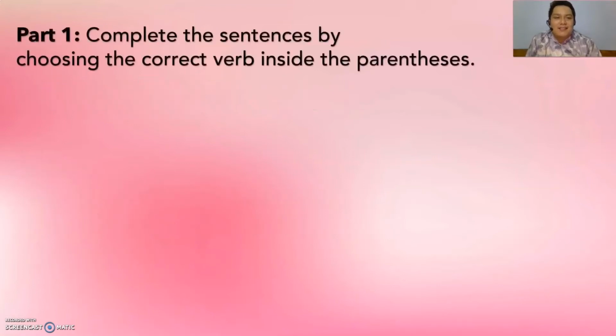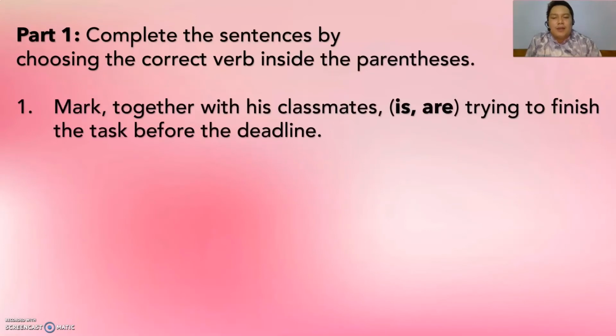Okay, let's go. Number 1, Mark together with his classmates is or are trying to finish the task before the deadline. Now, what rule do you think is concerned with this sentence? Okay, the rule that is connected to this sentence is intervening phrases.